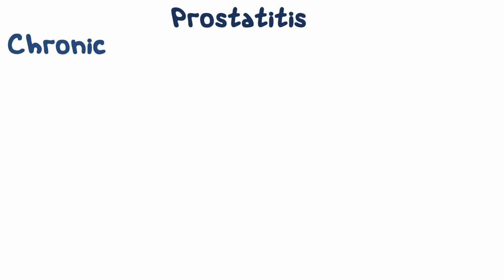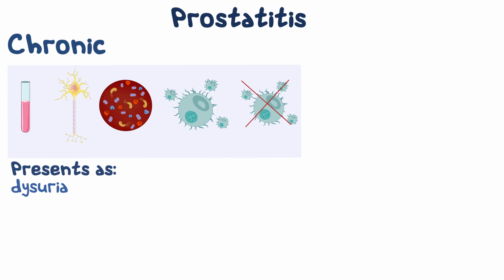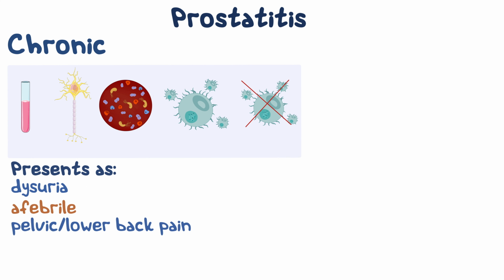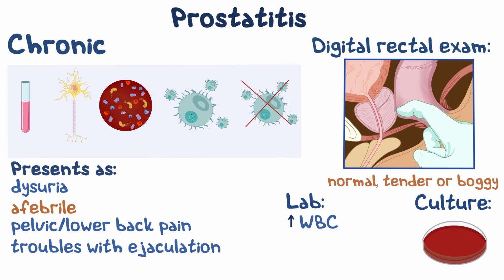Chronic prostatitis, on the other hand, can be bacterial or non-bacterial, such as secondary to previous infection, nerve problems, or chemical irritation. Similarly to acute prostatitis, it also presents as dysuria, but the key hint here is that the individual is typically afebrile and also complains of pelvic or lower back pain, and also trouble and pain with ejaculation. On digital rectal examination, the prostate may feel normal, tender or boggy. Prostatic secretion will again show increased white blood cells, but culture may be negative in non-bacterial cases.